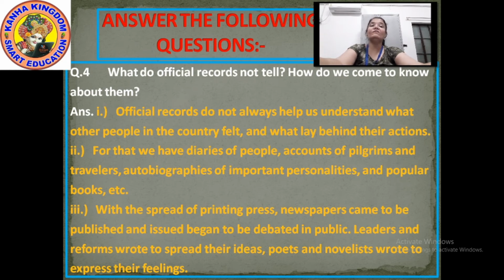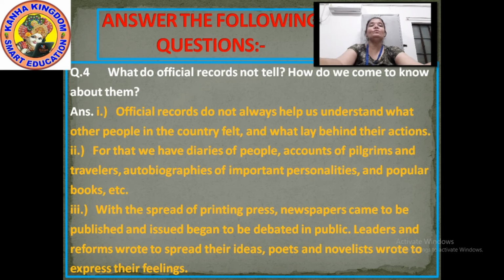Poets and novelists wrote to express their feelings. When nothing was written in the official records, we came to know about other things through the autobiographies of important personalities, and through the poems written by famous poets.